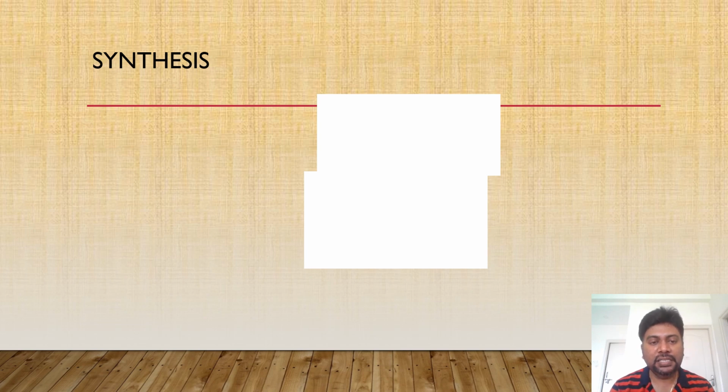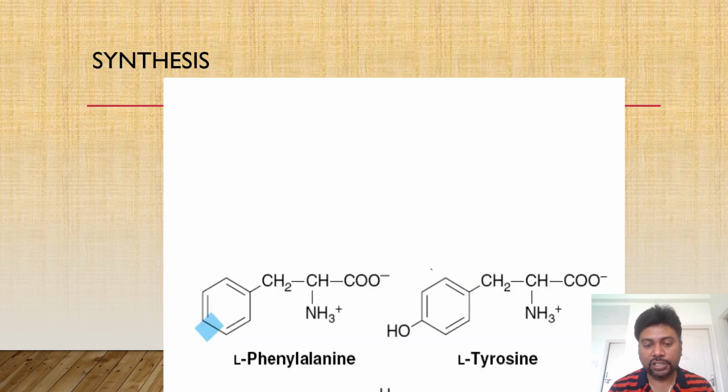It can be easily synthesized from phenylalanine by a single-step process. When you compare the structure of phenylalanine and tyrosine, there is only one difference between them. That is a hydroxyl group. Tyrosine has an extra hydroxyl group. So if you add a hydroxyl group to phenylalanine, it can be easily converted to tyrosine.